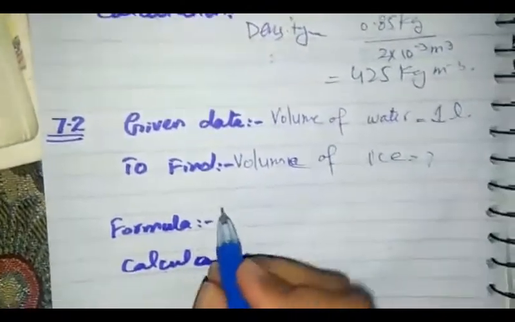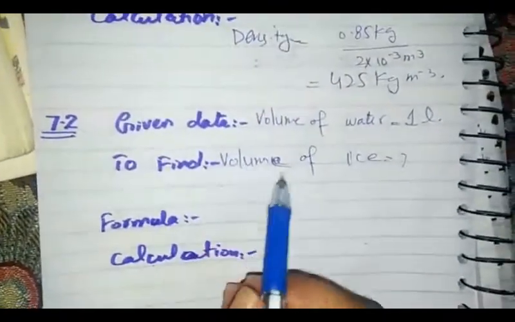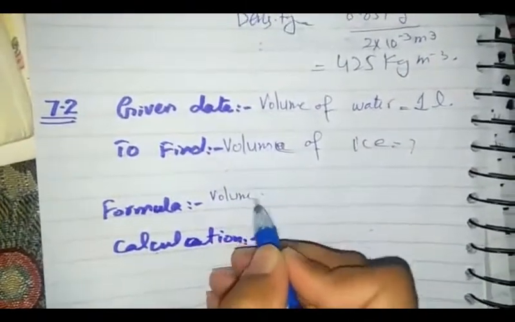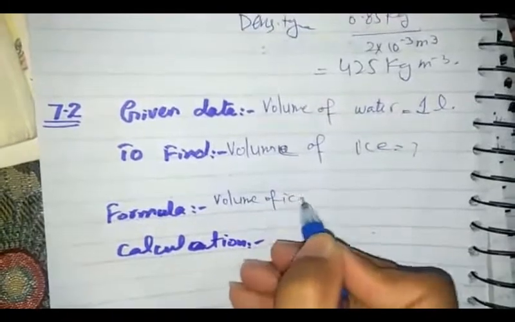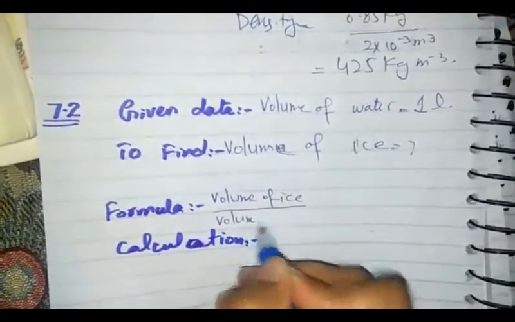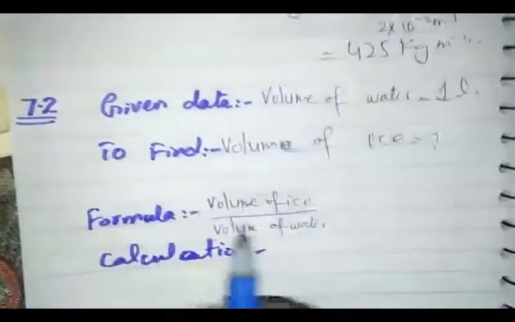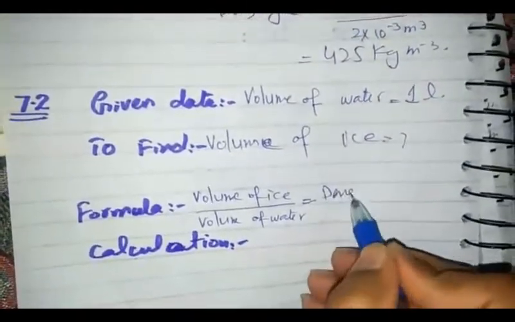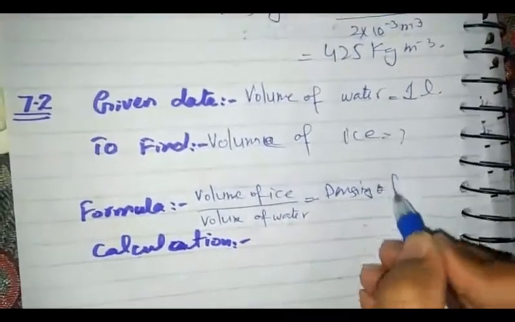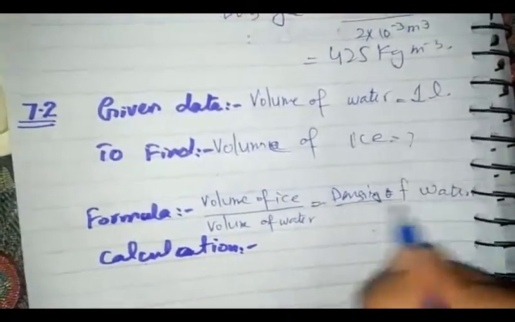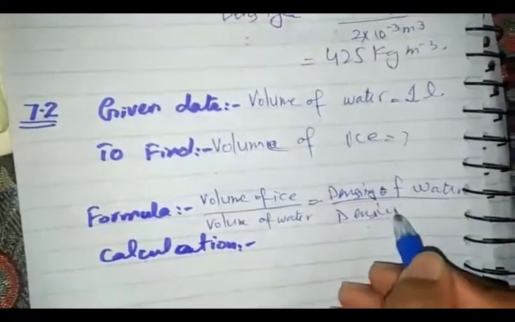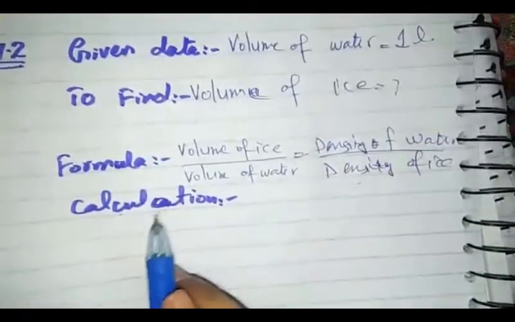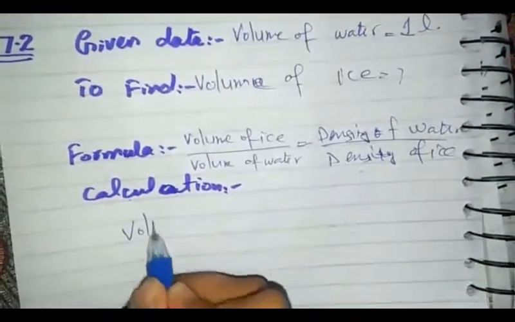Students, the formula between the volume and the densities is: the ratio of the volume of ice and volume of water is equal to the reciprocal of the densities, that is, density of water over density of ice.